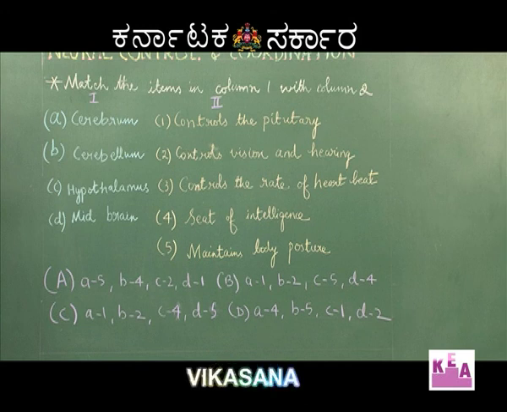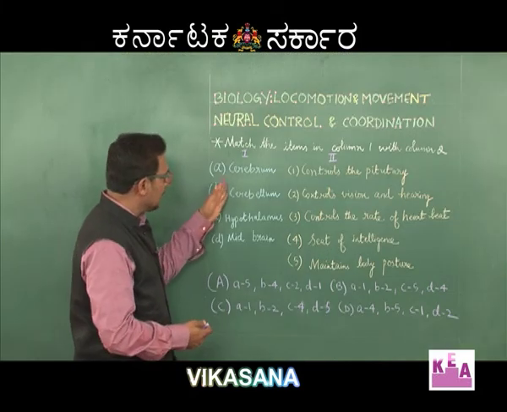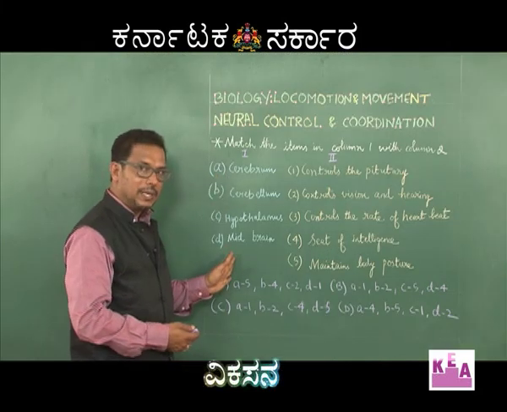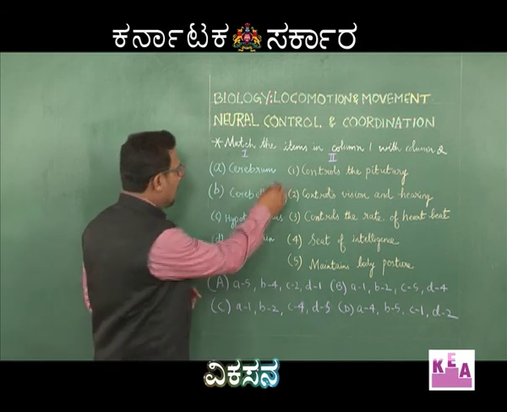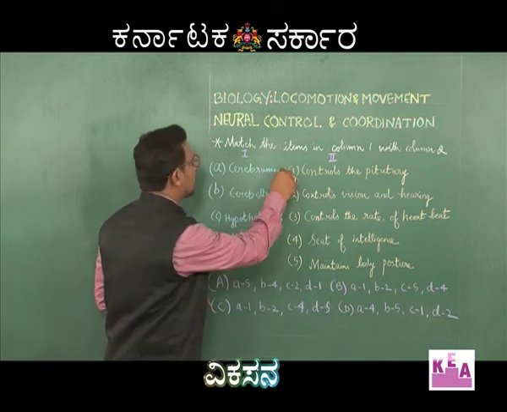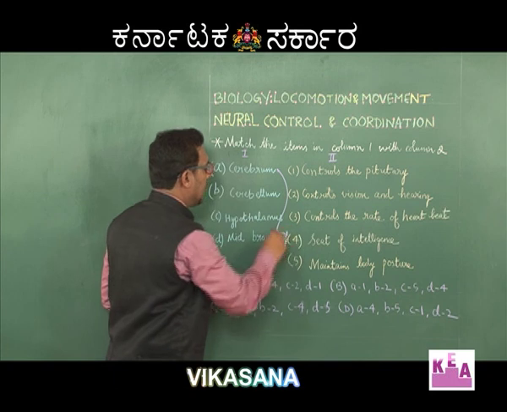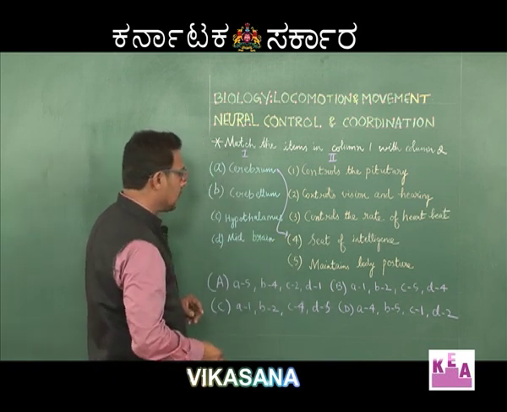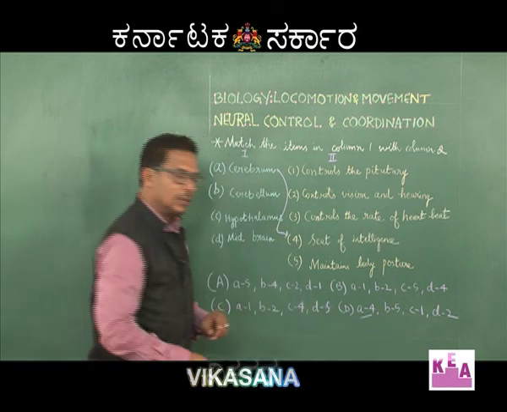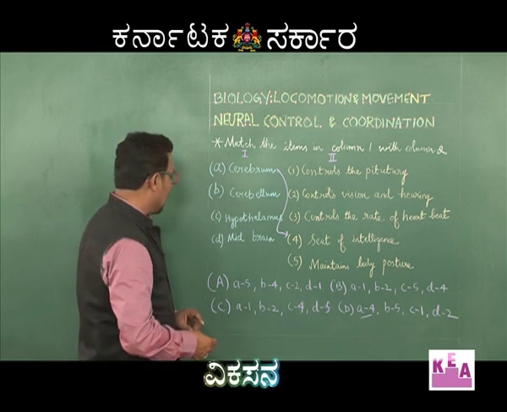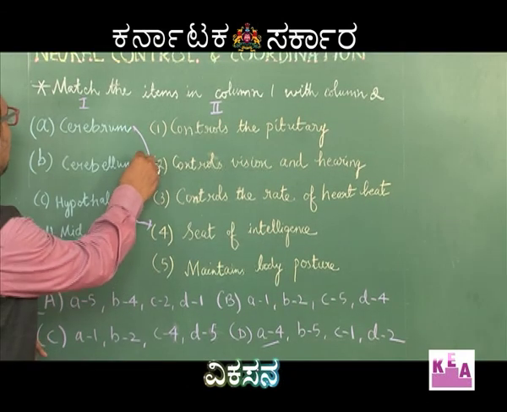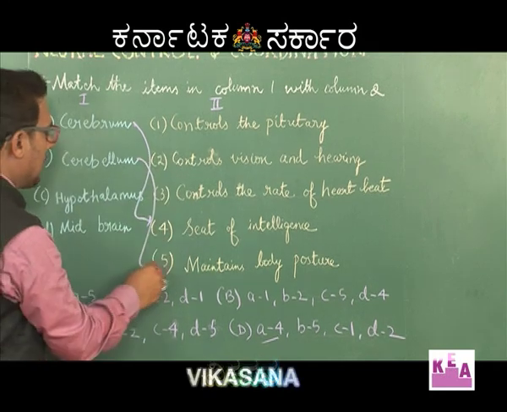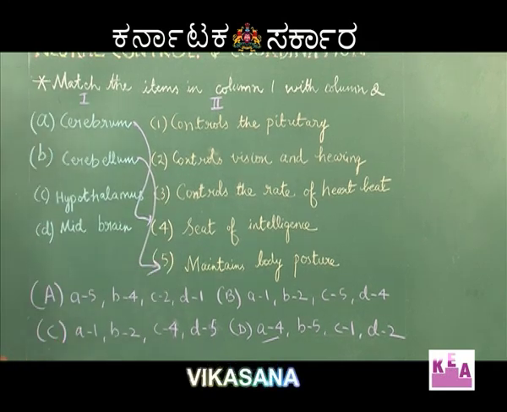and midbrain is a region where there is associated function like vision and hearing. So, here if you match the various parts of the brain with the functions, cerebrum, it is a seat of intelligence, A4, we have A4 in option D. Cerebellum is a region which maintains body posture, that is B5.